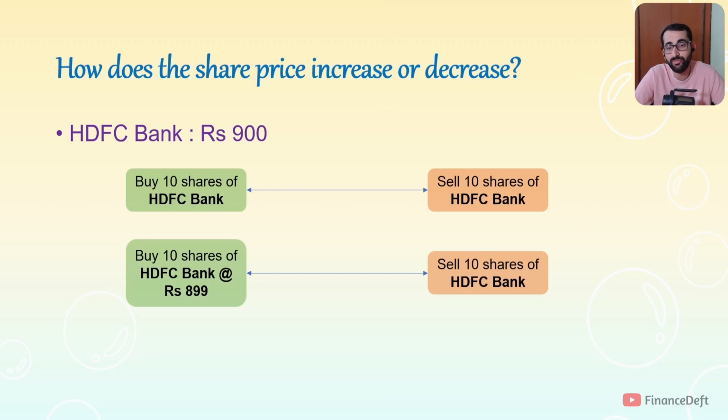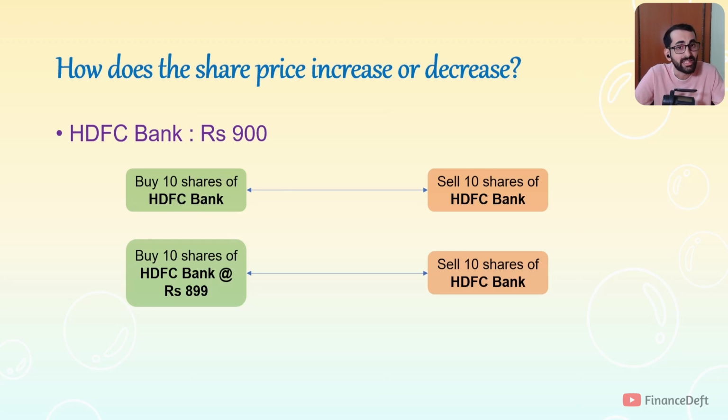Of course, it doesn't fall directly from 900 to 899. It will fall in a smaller magnitude. I've given this example just for demonstration. Now we have seen this price, right? You are specifying the price as 899. This type of order is called a limit order. When you don't specify the price, that type of order is called a market order.